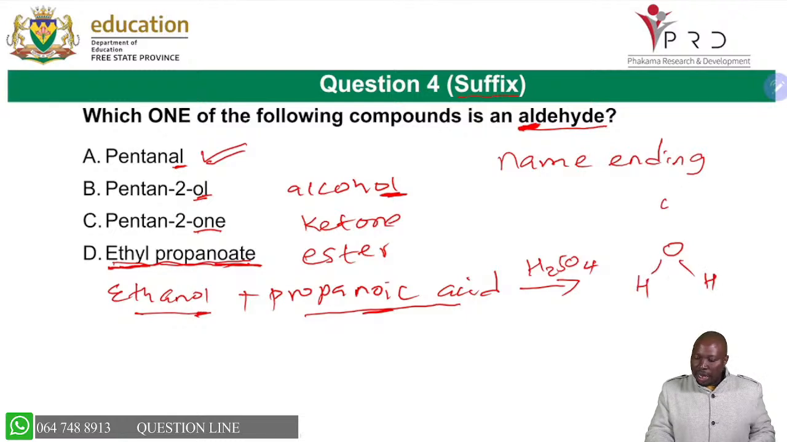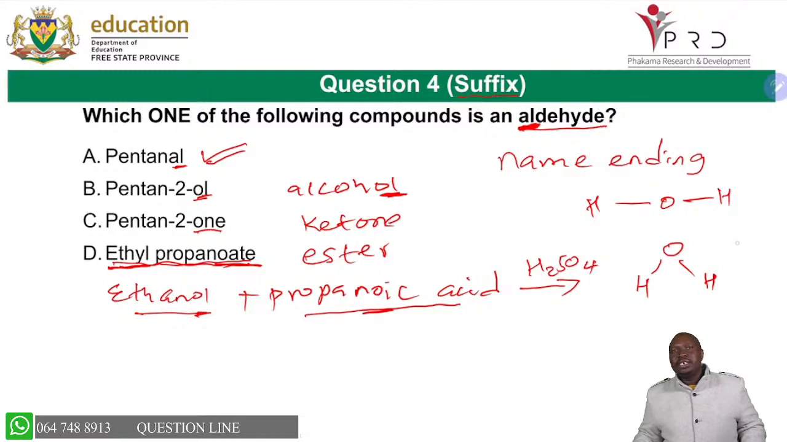You can't draw water as a straight line like that. No, it must be bent like that. So we'll be able to know that it's angular as it appears there. So if you are asked to write down the structural formula of water, you've got to know that that is how you'll write it. If you say ethyl propanoate, you are able to draw the entire structure.